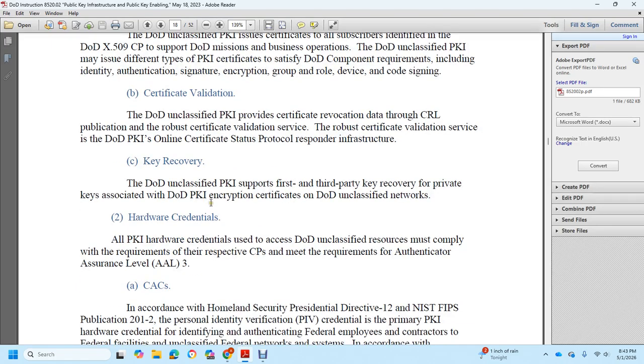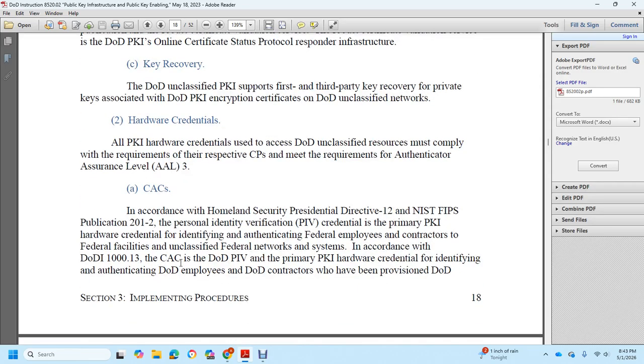DoD unclassified network hardware credentials: public key infrastructure hardware credentials used to access DoD unclassified resources must comply with the requirements of their certificate practices and meet the requirements of authenticator assurance level 3. Common access cards are implemented according to Homeland Security Presidential Directive 12 and NIST FIPS Publication 201 as the personal identity verification credential of the primary public key infrastructure hardware credential for identification and authentication of federal employees and contractors to federal facilities and unclassified federal networks and systems, in accordance with Department of Defense Instruction 1000.13.